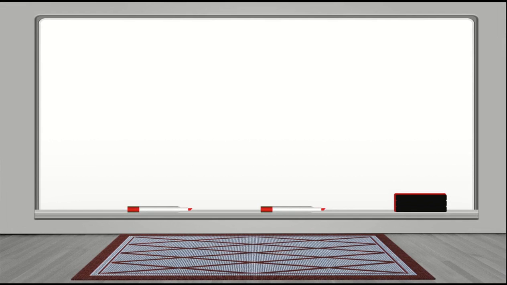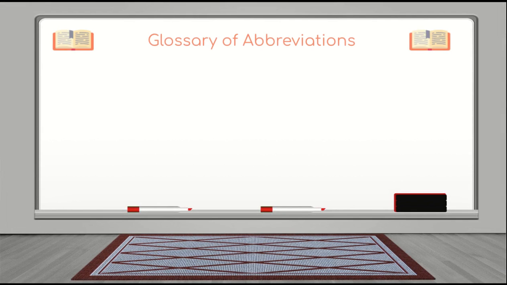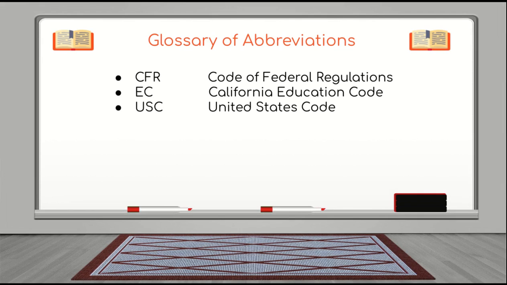Let's begin with a glossary of abbreviations. Here are the first three abbreviations we will cover. CFR stands for Code of Federal Regulations. EC stands for California Education Code. USC stands for United States Code. These abbreviations are all related to legal references seen throughout the Notice of Procedural Safeguards. They refer to the laws that govern CJUSD and all California public schools' special education program procedures.